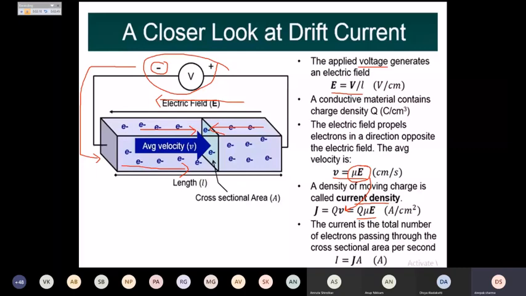And the current is nothing but a total number of electrons passing through a cross-sectional area per second. And if we want to just define it, then we can write I equals to J into A, where J is nothing but again the current density itself. And we know the unit of current is in amperes.